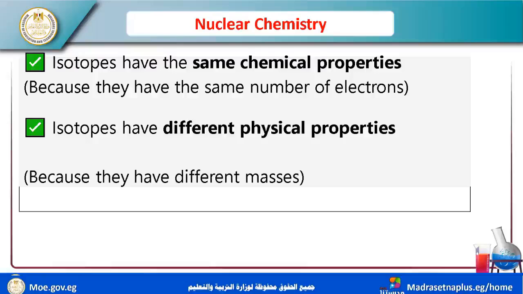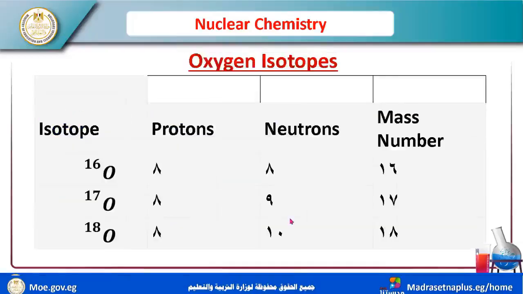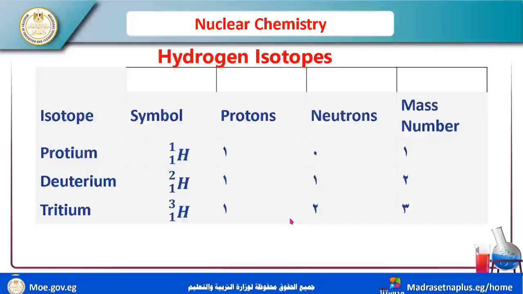Now, isotopes have symbols like H 1 1, H 1 2, H 1 3. This is an example of hydrogen isotopes: protium, deuterium, and tritium.